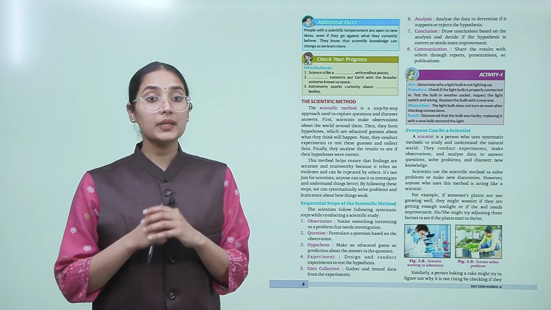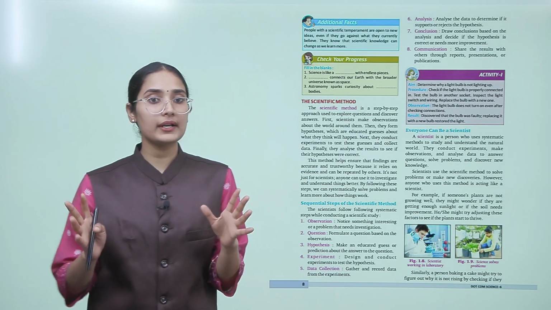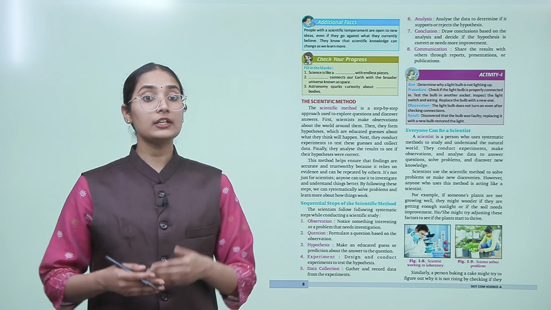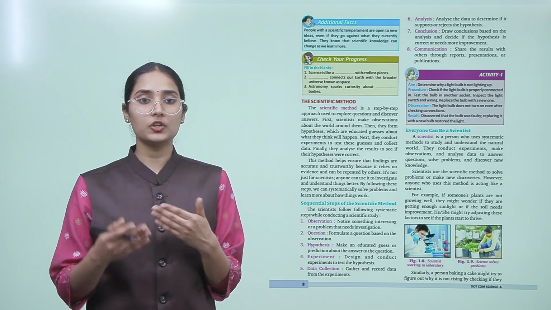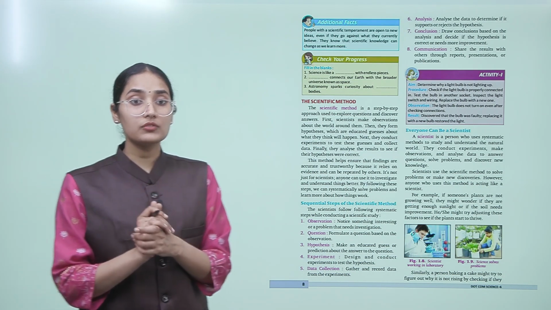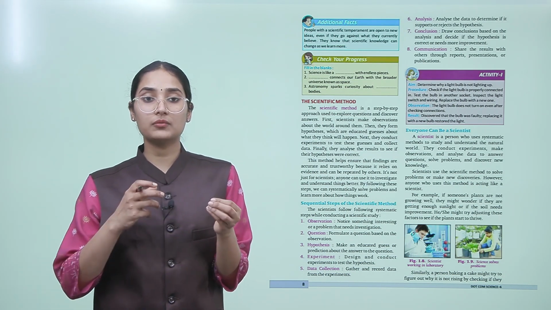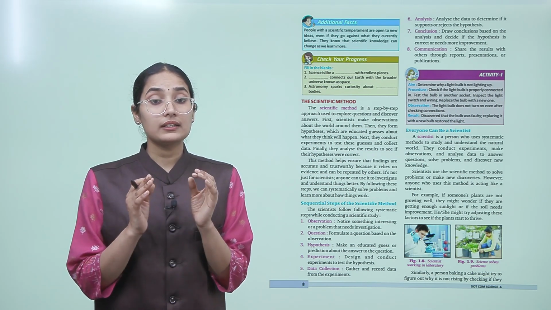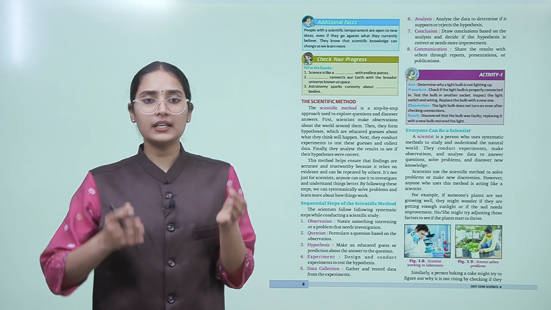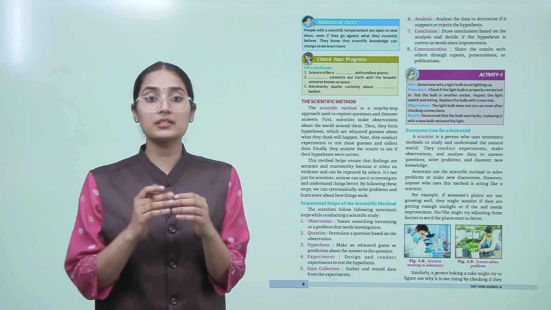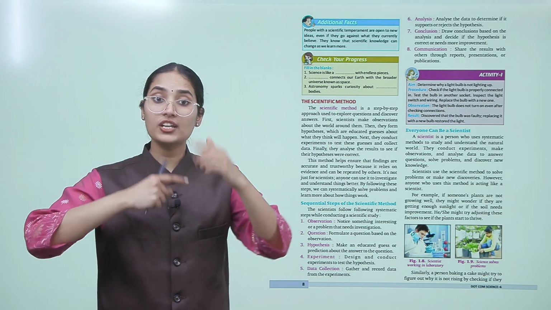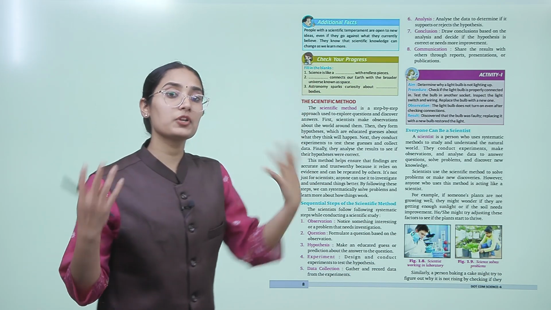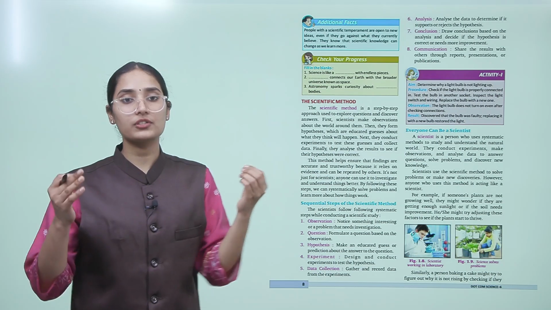So do you know, people with scientific temperament are open to new ideas even if they go against what they currently believe. And they know that scientific knowledge can change as we learn more. So people with more questions, very curiosity driven people, they have a scientific temperament. And what is that? They are open to new ideas. They never stick to a particular thing, because new knowledge can change your whole mindset, whole belief. So we should keep on questioning. We should not accept anything for granted.